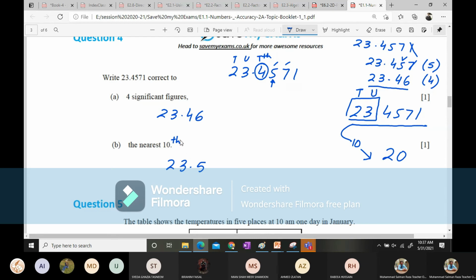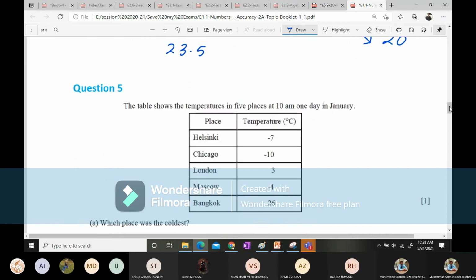Sir, this is the type of question which is a little tricky, and you need to be very careful in such questions. If they're asking you for nearest 10, 20 is your answer. But if they're asking for nearest 10th, then the nearest 10th number is this. It means this should be included. If the number after the 10th number, which is the 100th number, is bigger than 5, then you can drop it and add 1 to the previous number, which is the 10th number. So 23.5 is the right answer. Be careful about these type of questions.